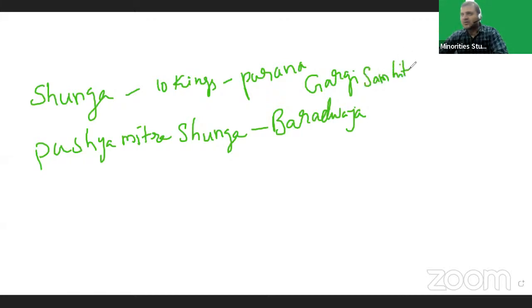These two books, the Puranas and Gargi Samhita, deal with the history of the Shungas. Pushyamitra Shunga was the founder of the Shunga dynasty, and they ruled from Vidisha, a place in Madhya Pradesh. The capital city of Pushyamitra Shunga was Vidisha.